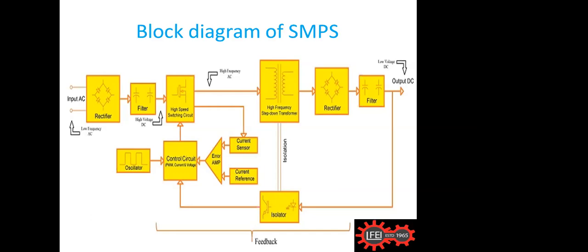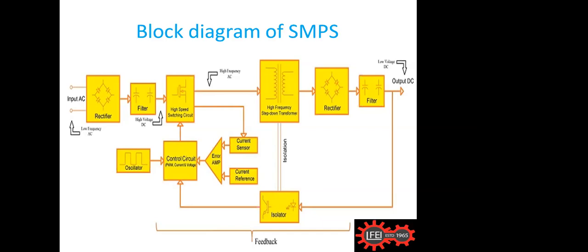The DC is converted to AC, and that AC goes through a high frequency transformer as a step down transformer. Then it is rectified again, then filtered, and we get a DC output. And you see, there's one more thing from the DC output: we have an isolator, that means we have a feedback. Suppose the voltage goes high. The high output voltage is fed back to the control circuit.